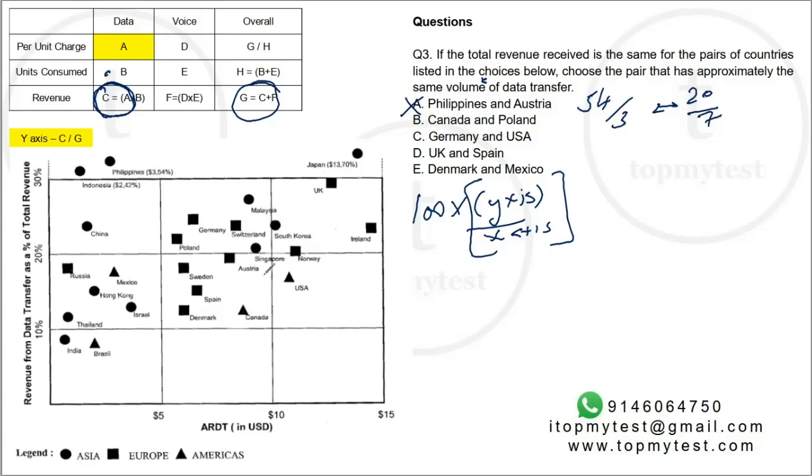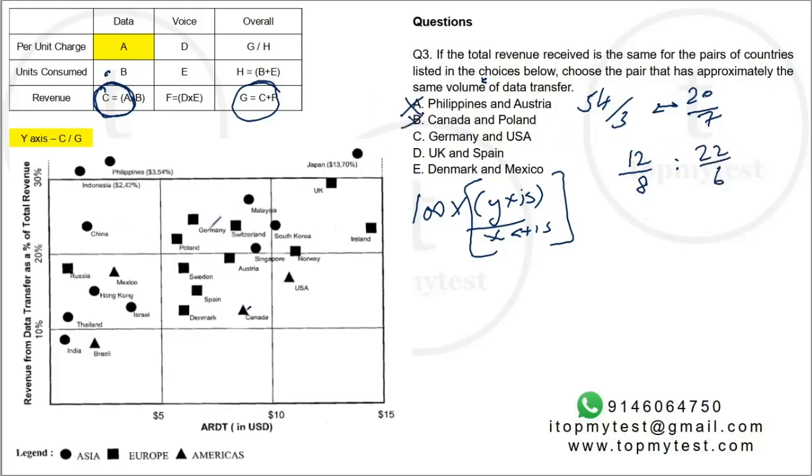Canada is here. So you have 12 divided by 8. Poland is 22 divided by 6. This is 4. No, this is also out.